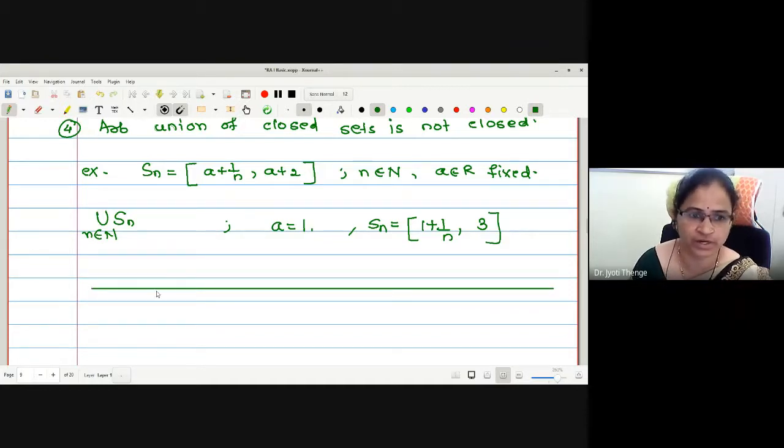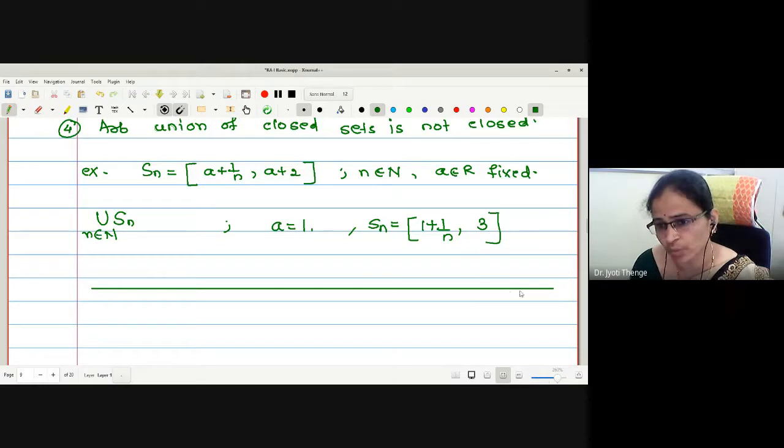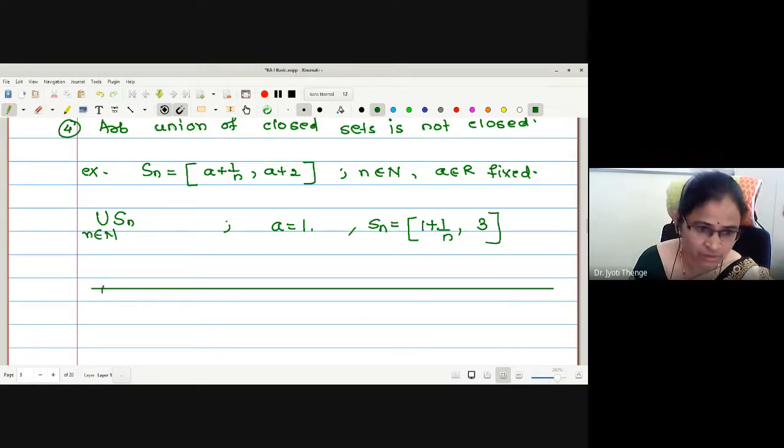We'll try to plot it now. Okay. A is 1, 1 plus 1 by n, 2, 3. This is the closed set under consideration. Now we wanted to consider the arbitrary union of this. Let us plot the point somewhere. This is 1. Somewhere here in the middle 2. And here it will have 3, say.